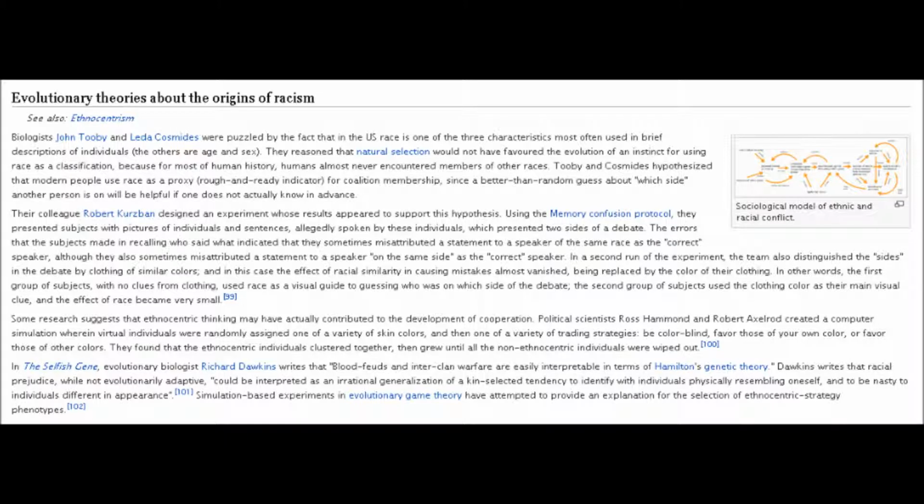And here's the evolutionary theory section. It pretty much talks about how race tends to be used as a heuristic for determining which side someone is on. It also says that it could be a subset of viewing people with similar physical characteristics as more important due to kin selection. Yeah, that's all I got.